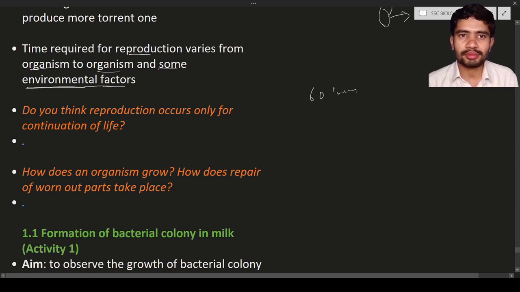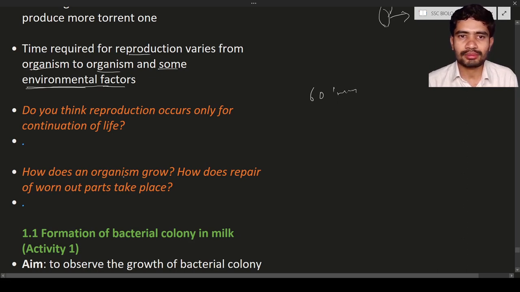Do you think reproduction occurs only for the continuation of life? Yes, reproduction is mainly for increasing the population, to increase their species, or to maintain a species on planet Earth. So reproduction occurs for the continuation of species and life.